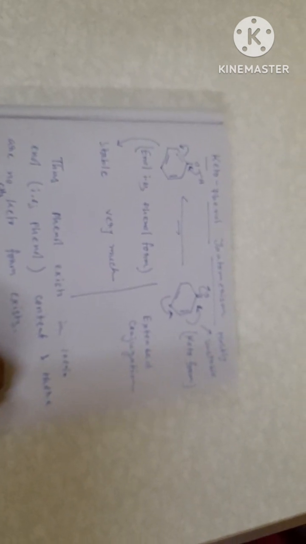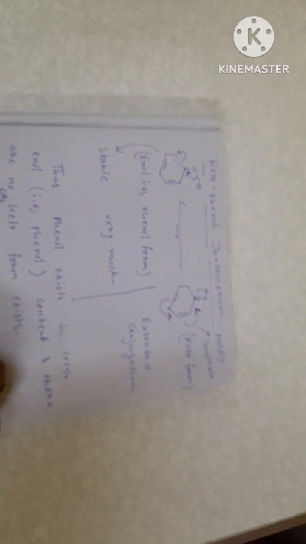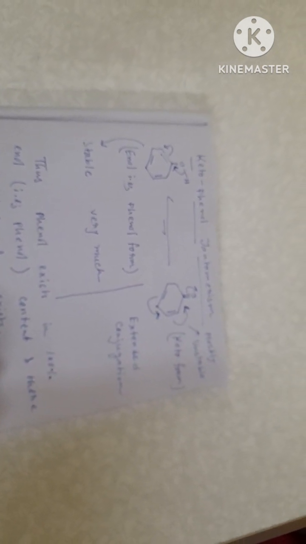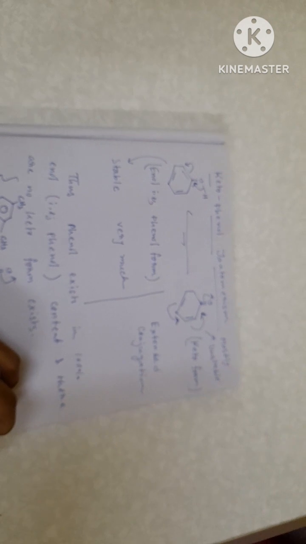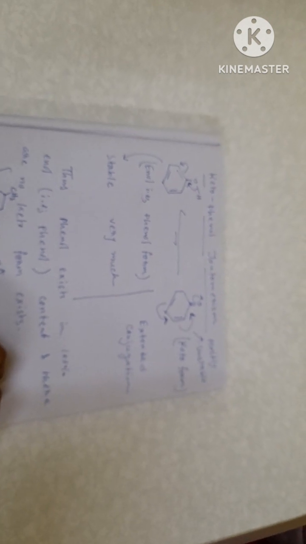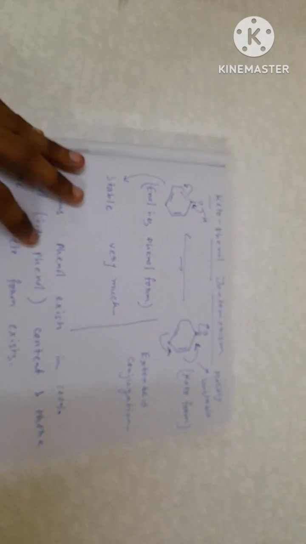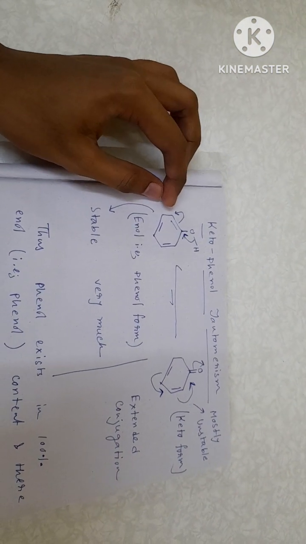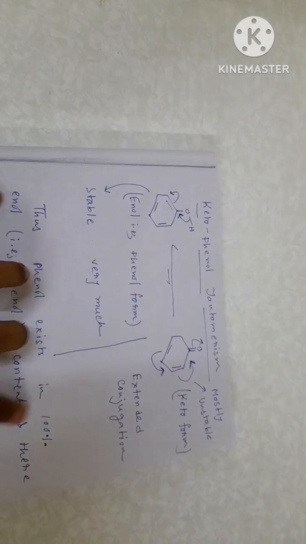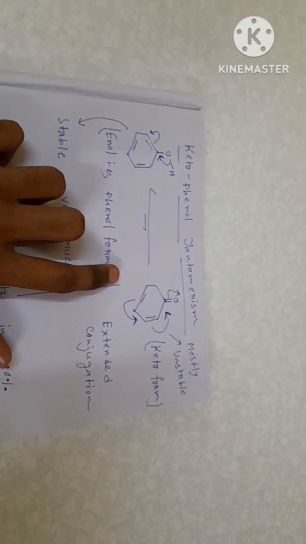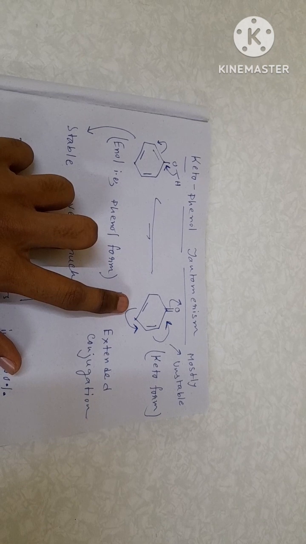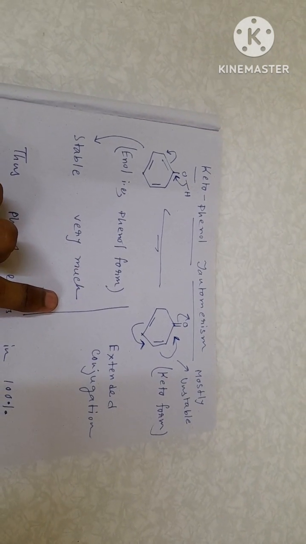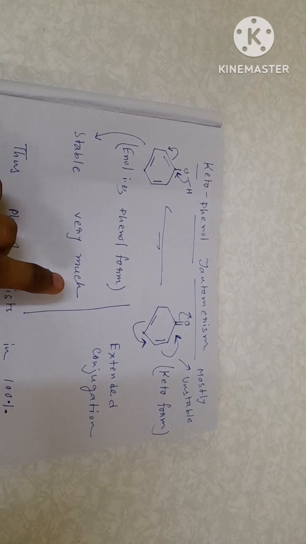So this is my second video of tautomerism, and in this video I have shown you the keto-enol tautomerism and the ring-chain tautomerism, and this is my last video of tautomerism. So you can see here I have written the keto-enol tautomerism, where I have written this phenol compound and it converted into its corresponding keto form, but we know that the enol configuration is very much stable, especially for phenol,